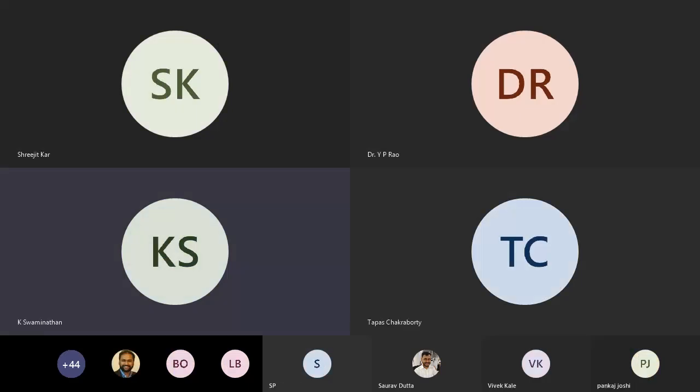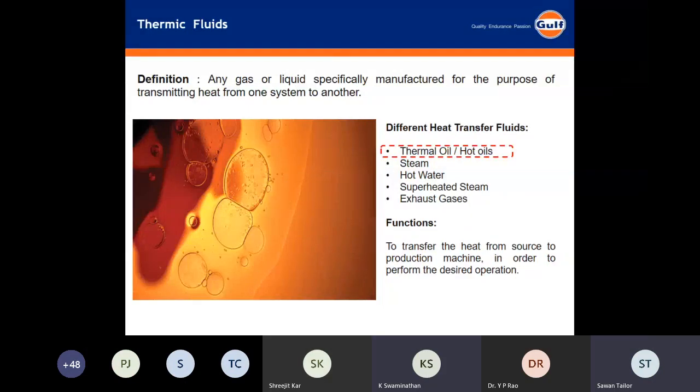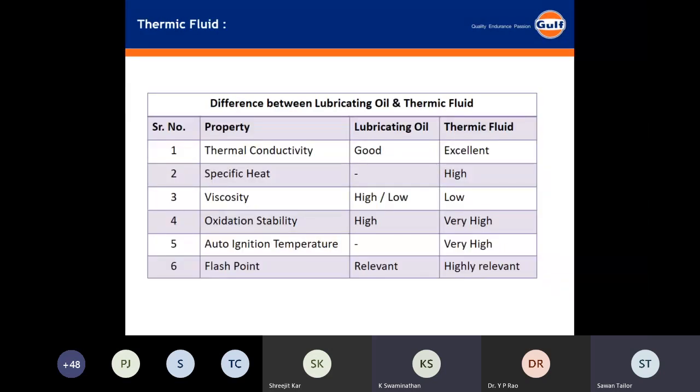The temperature of the system. We are talking about thermal oils, right? And their function is to transfer heat from one source to another. Okay, and here are some differences in the properties of the thermal fluid as well as lubricating oil, because many